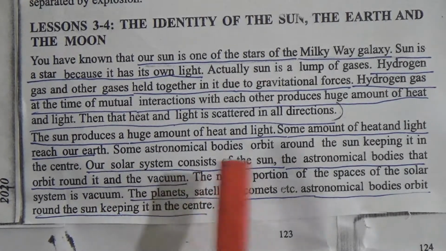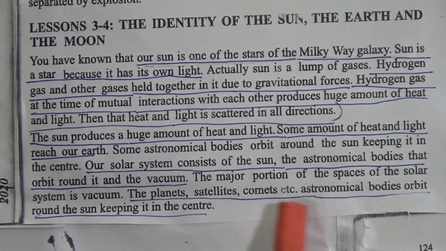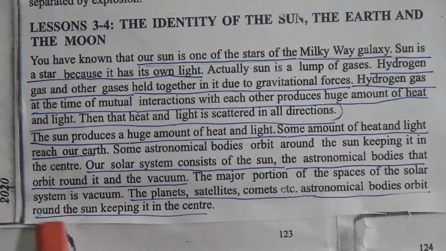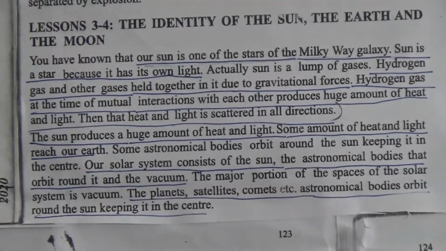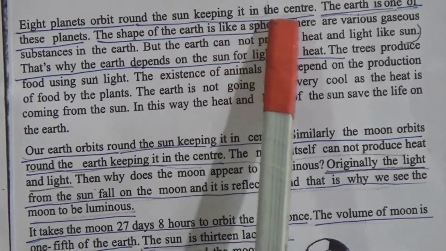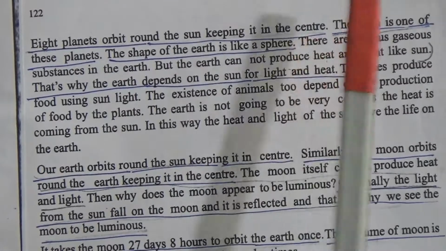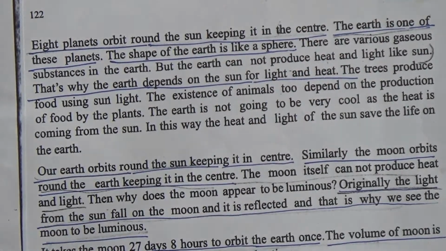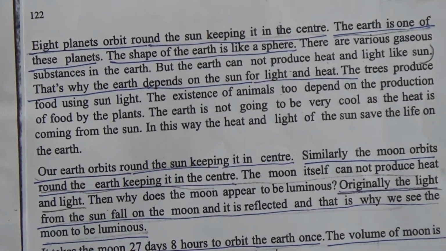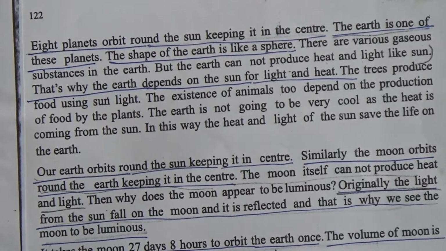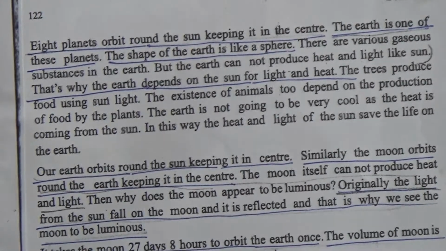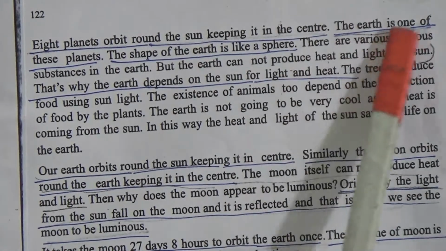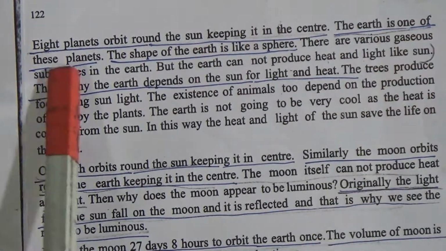The planets, satellites, comets, etc., astronomical bodies, orbit round the sun, keeping it in the center. Now, 8 planets orbit round the sun, keeping it in the center. There are 8 planets in orbit. They are moving around the sun. The sun is in the middle of the orbit and they are moving around the sun. The earth is one of these planets.